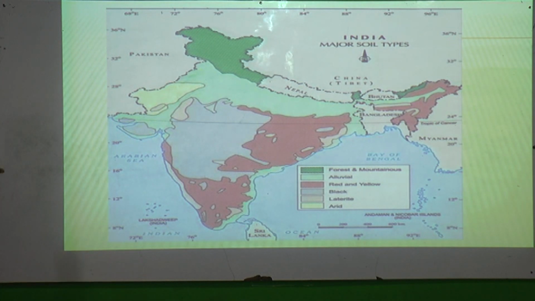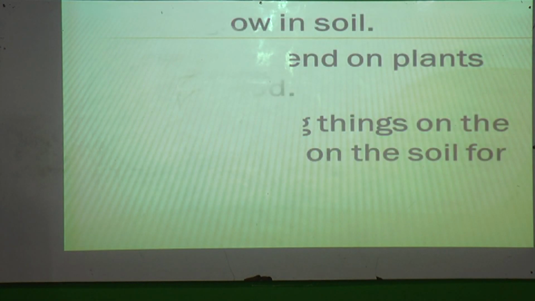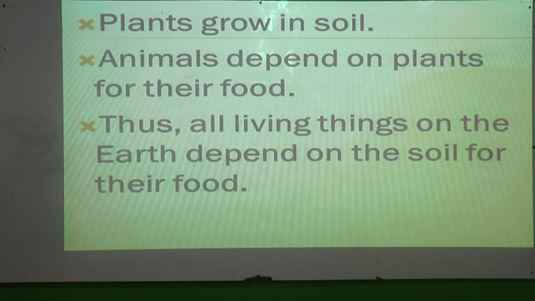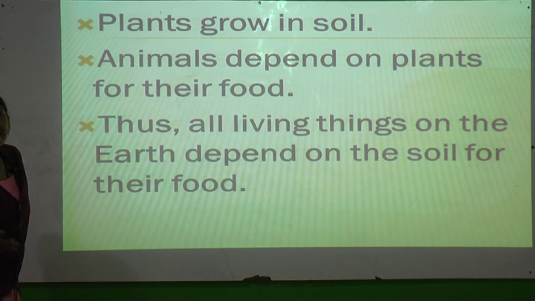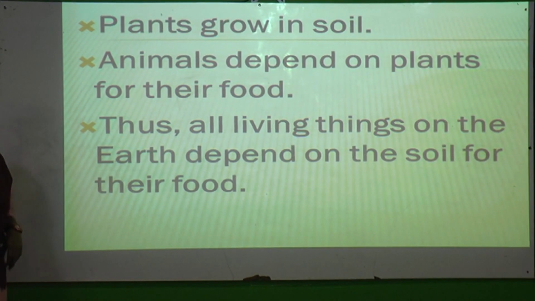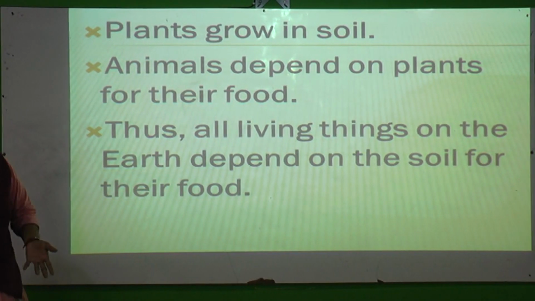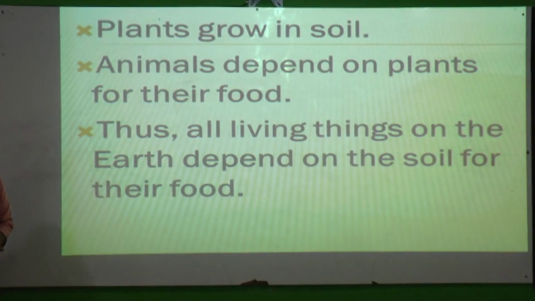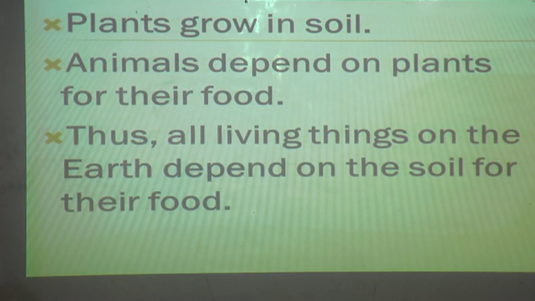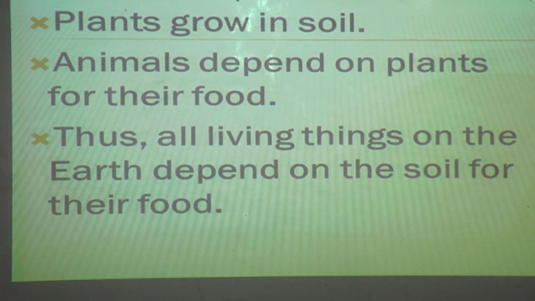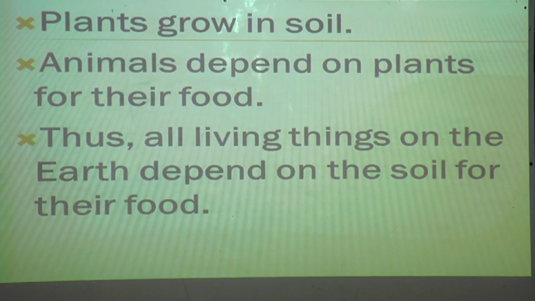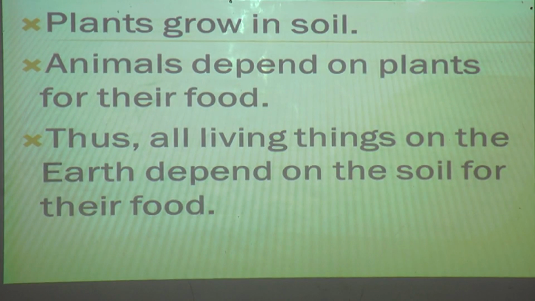Now I have given you the basic information. So shall we go further? Yes. So what else are we going to cover in this? First of all, plants grow in soil. Yes, you all know that we have different types of plants. Where do these plants grow? Yes students, of course you all know, they grow in soil, that is land. What does land contain? Soil only, mud, isn't it?